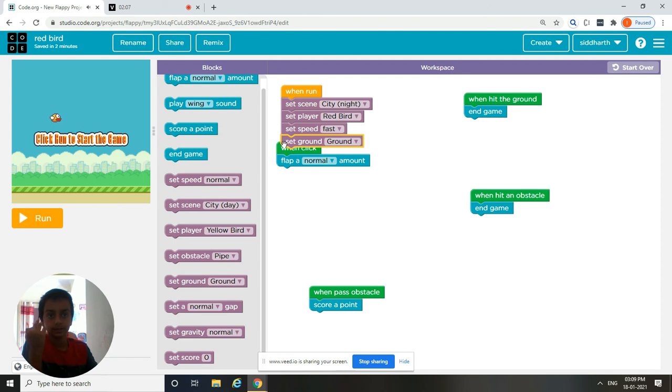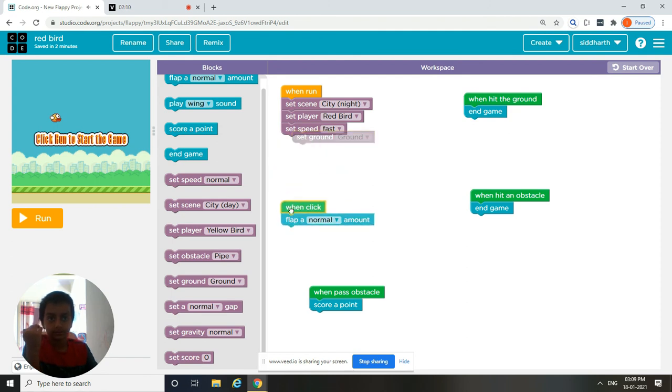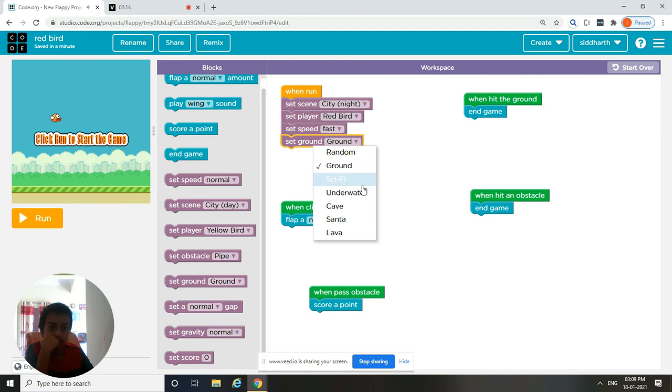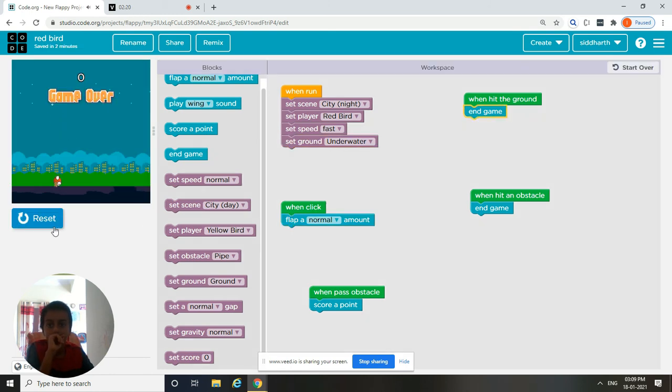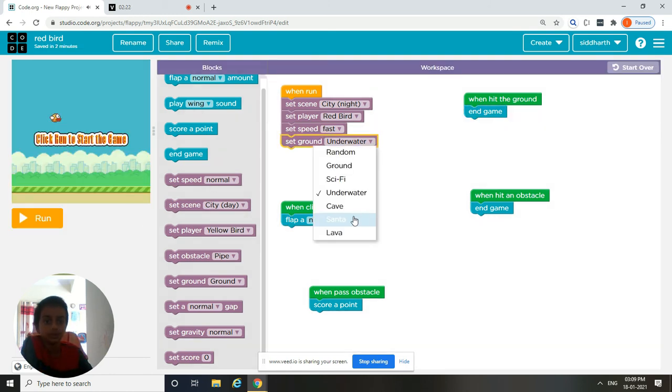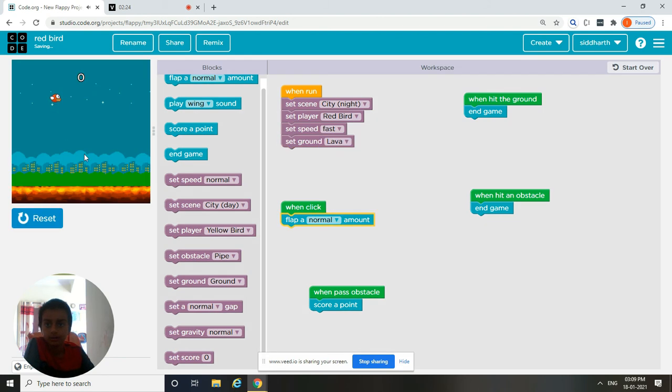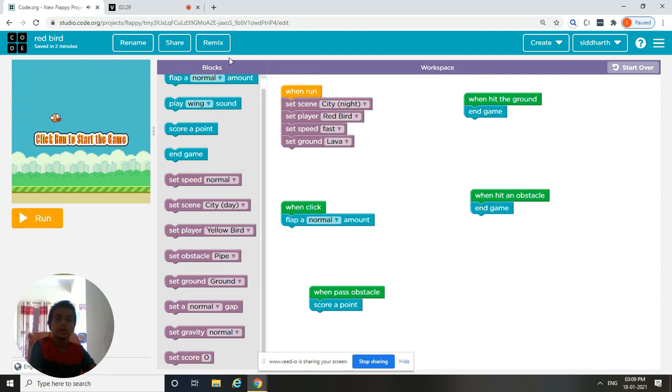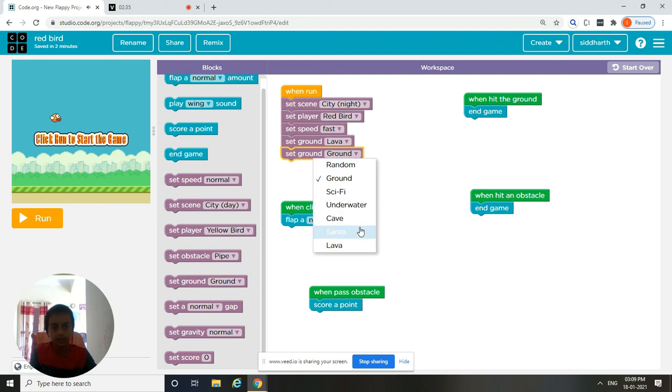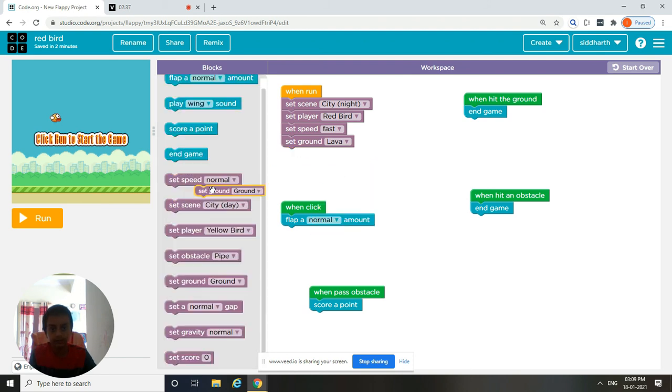Ground, let's make it as underwater. No, let's make it lava. And then let's make set ground. Let's make it as I like. Wait. We have made set ground.